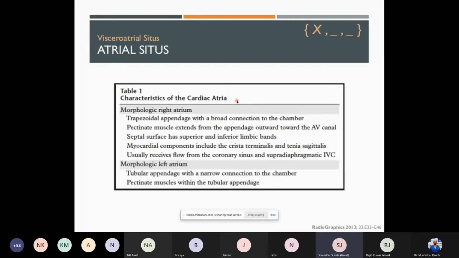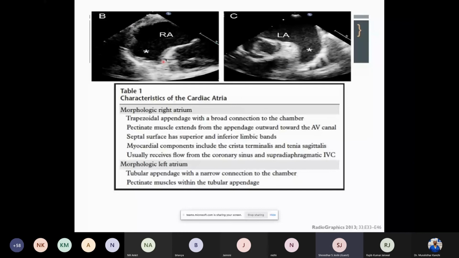So I'll get into the details by showing you one transesophageal image. The right atrial appendage is more trapezoidal in shape, and the important point is the connection from the atrium to the appendage. It is far broader in the right atrium than in the left atrium. One important point about right atrium definition is it usually receives flow from the coronary sinus, and almost always the supradiaphragmatic IVC or the suprahepatic IVC, the segment of the IVC once the hepatic veins join it, wherever they drain, it can be deemed as right atrium almost always. The left atrium is more tubular in structure with a small connection to the chamber.